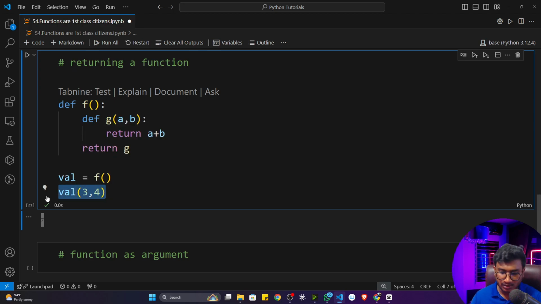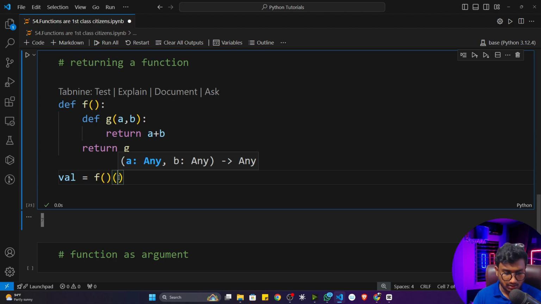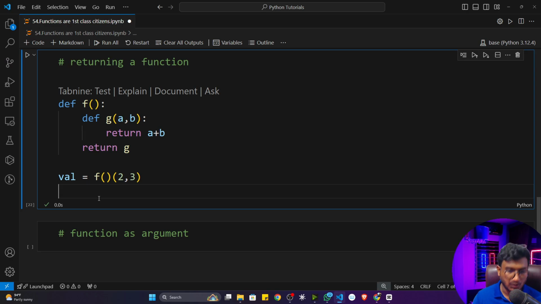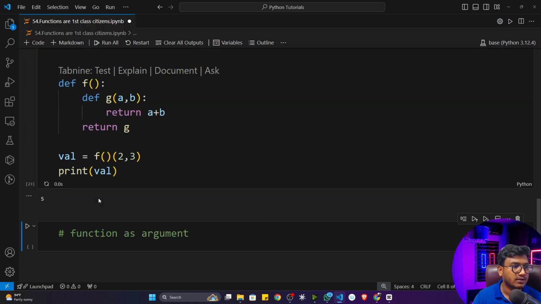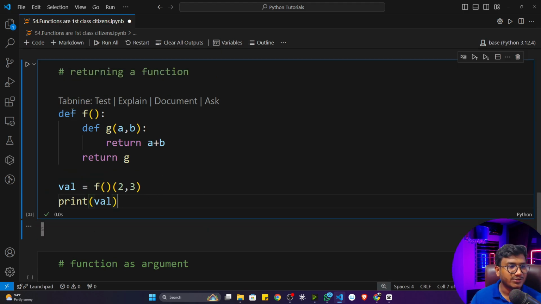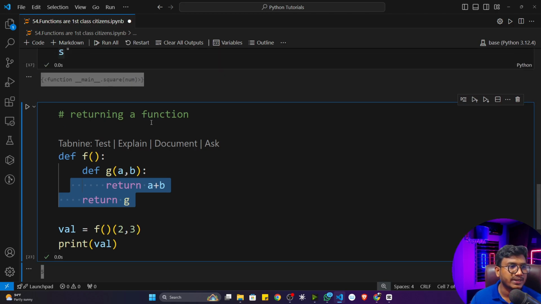Instead of writing like that, you can also write it in just one line. See, here I'm getting the object, and now I'll just give the input here. Let's say 2, 3 I'll give. I also need to print this particular val. Now here I will get the 5. So that's how you can also return a function from another function. It is also possible. This is called returning a function.